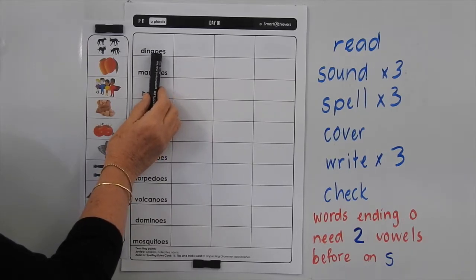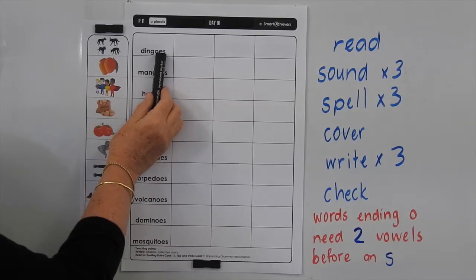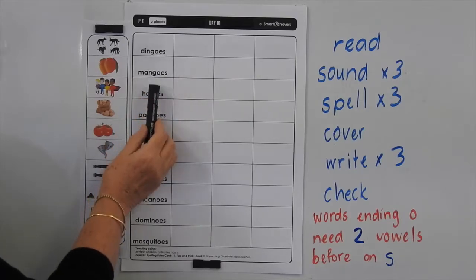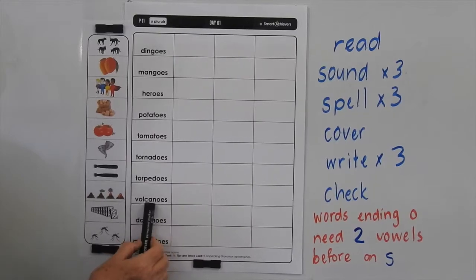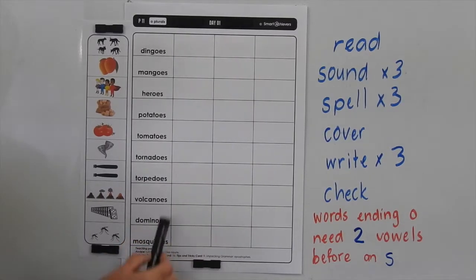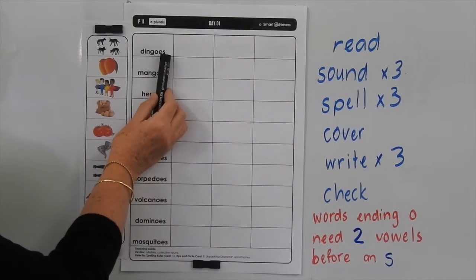Now, if there are already 2 vowels there, you don't need to add the E, but if there's only one, like in dingo, mango, hero, potato, tomato, tornado, torpedo, volcano, and domino and mosquito, you have to add an E before the S.